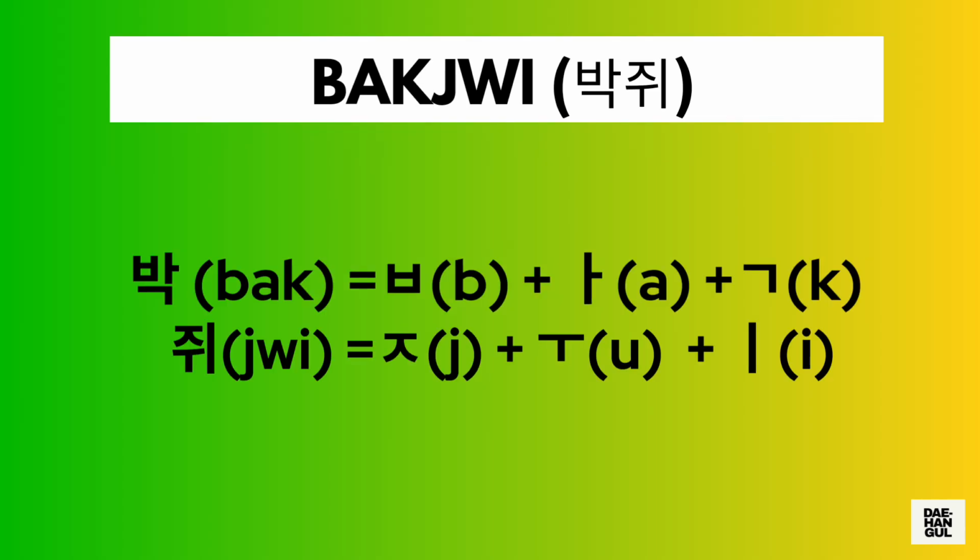How do we write bakche in Hangul? This is composed of two syllables. For the first syllable bak, we need to draw first a biop character, followed by an a character, followed by a giop character. For the second syllable tre, we need to draw first a giot character, followed by an u character, followed by an e character. And then we just need to combine the Hangul for each of these two syllables to write bakche in Hangul.